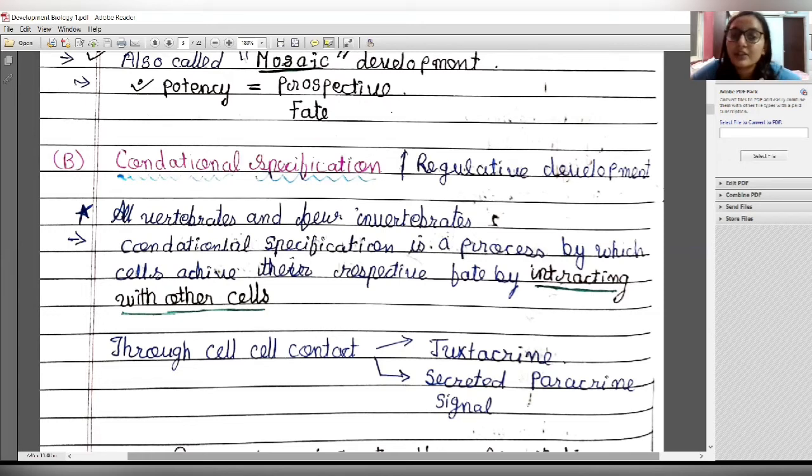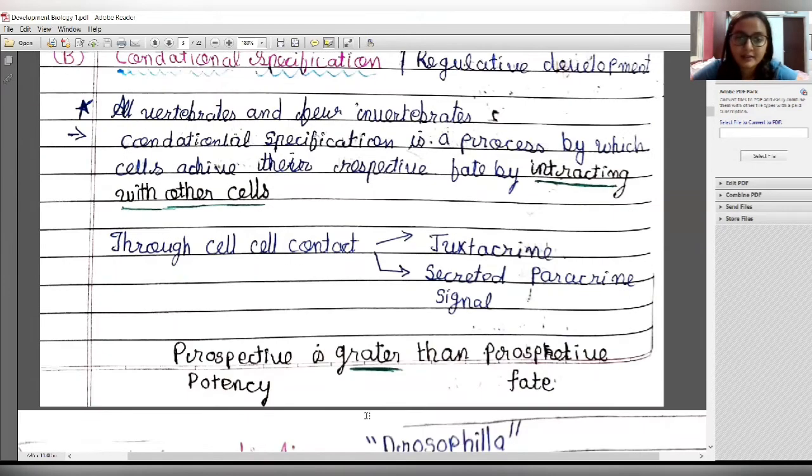Conditional specification is also termed regulative development because one cell regulates the development or specification of the other cell. This occurs through cell-cell contact, and the cell-cell contact can be juxtacrine signaling by side cells, or signals secreted by paracrine signals. There are two types of signal by which conditional specification occurs.